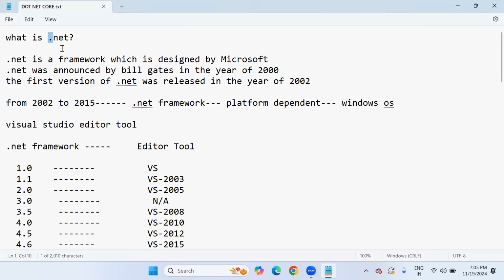Later, while starting the programmatic level in C#.NET especially, once we start writing the programming part, I'll explain more about this dot. But remember, this dot is nothing but an operator. What kind of operator? The member access operator. To access any members, variables or methods in .NET, we use the dot operator. That's what we call .NET.